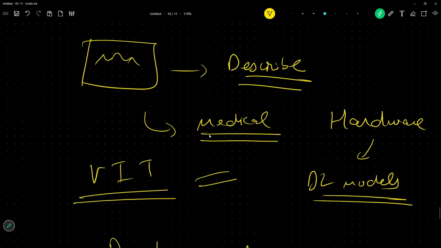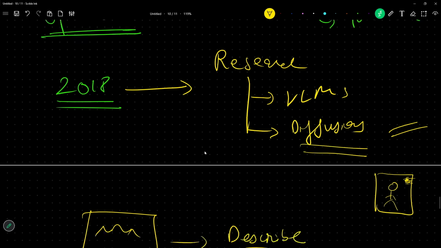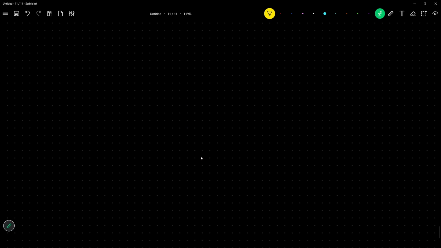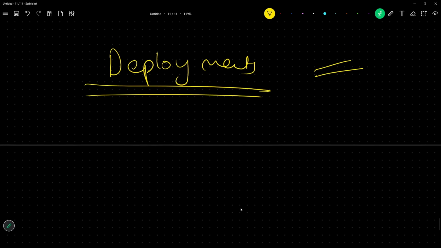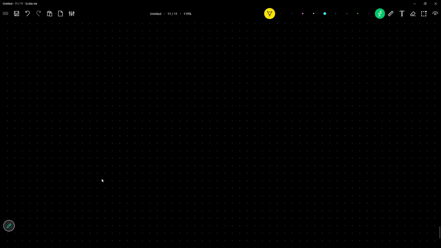Now, these advanced models. What is a diffusion model? Diffusion models are image generation models. You might have seen on an iPhone, if you capture an image of a person and there is another person behind, you just highlight that person and say remove, and it automatically goes off. Diffusion models in action. So what has happened? Research has skyrocketed with all these new models, but what was stopping deployment? Deployment means people being able to use these models.